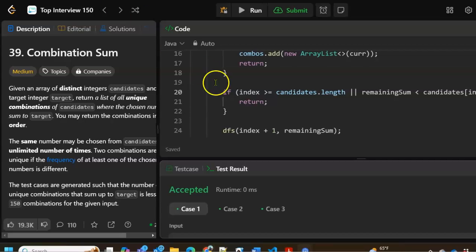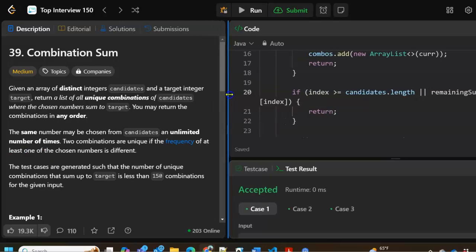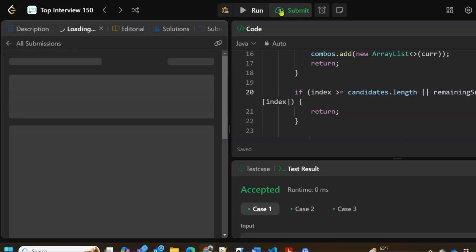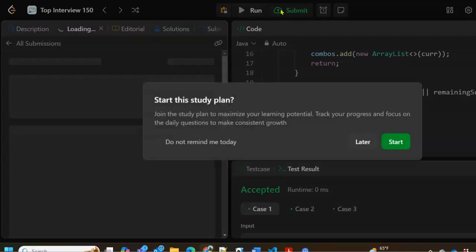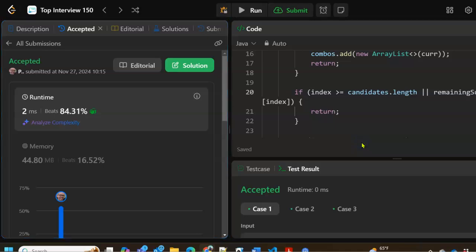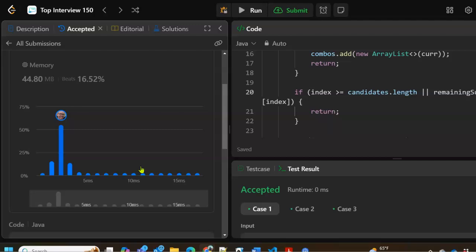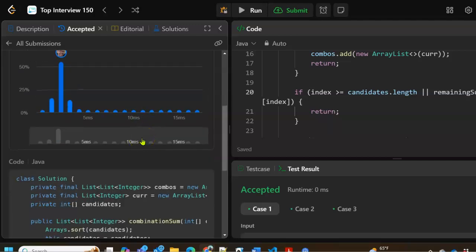Let me click over here and pull this out a little bit so we can see it. Submit. And 2 milliseconds. Oh, it's good. What is the runtime on this? For each candidate, we can either use it or skip it.